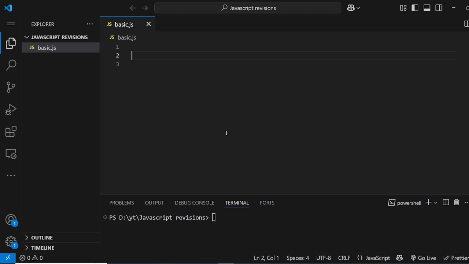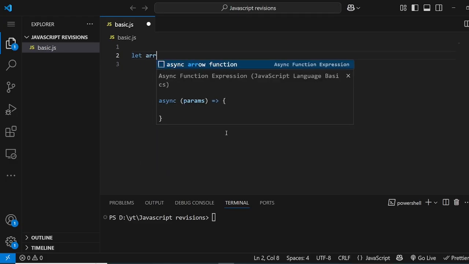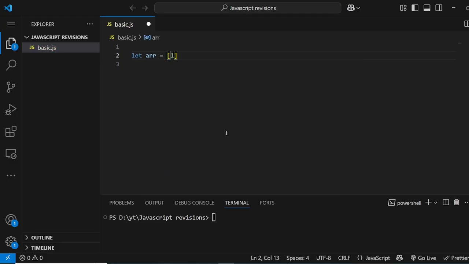This is a very famous question where you have to explain the use cases and how to use them. Okay. So let's do it. Let me make an array first. Array is equal to 1, 2, 3, 4. Okay. This is an array method, by the way. So first one is map.